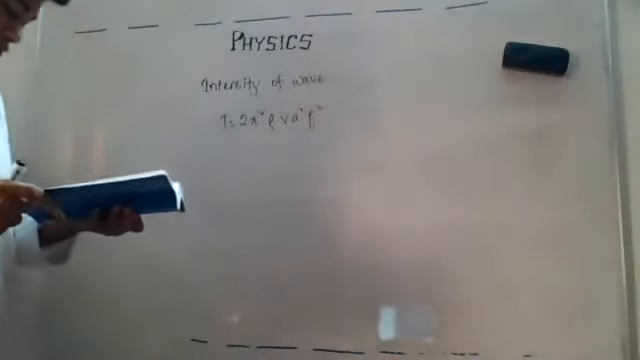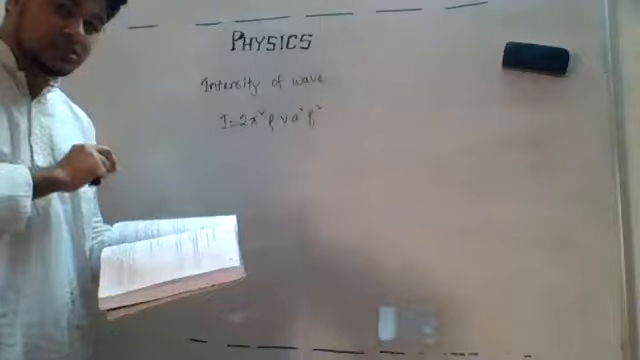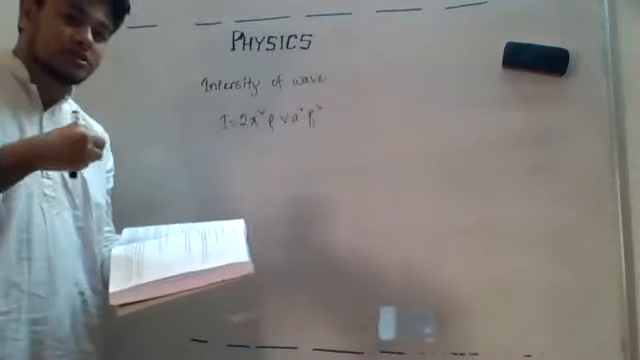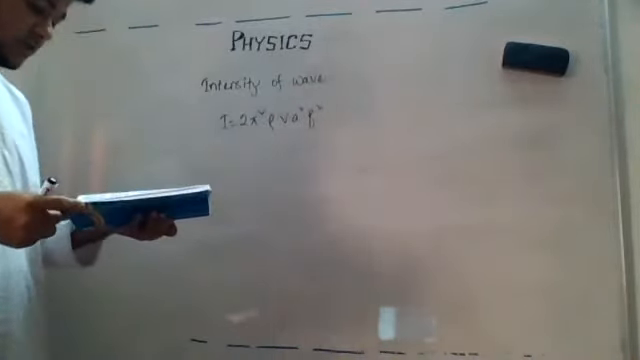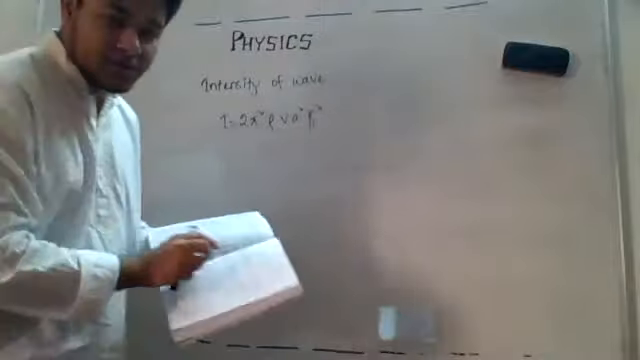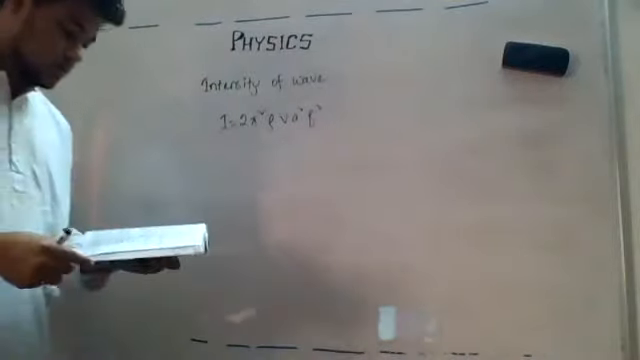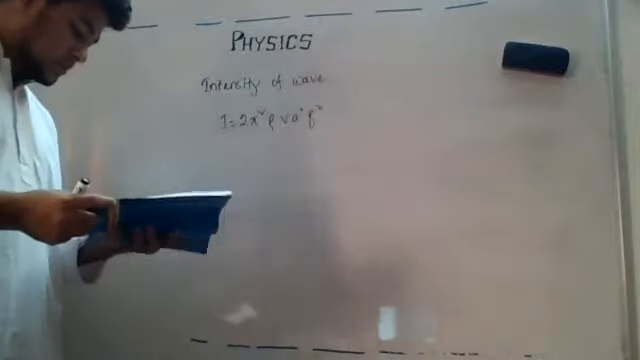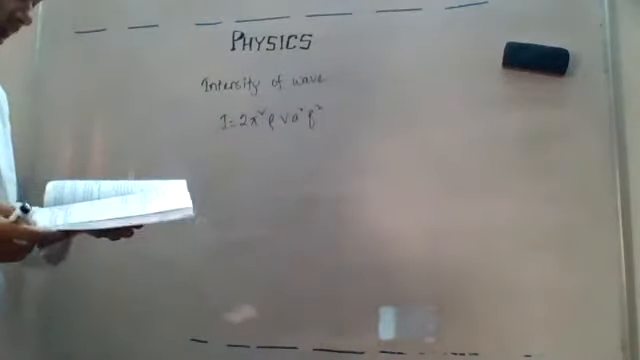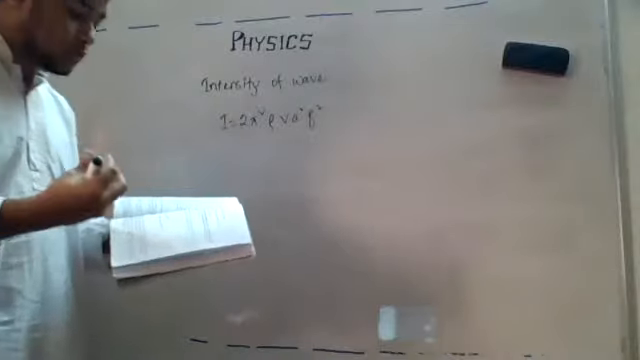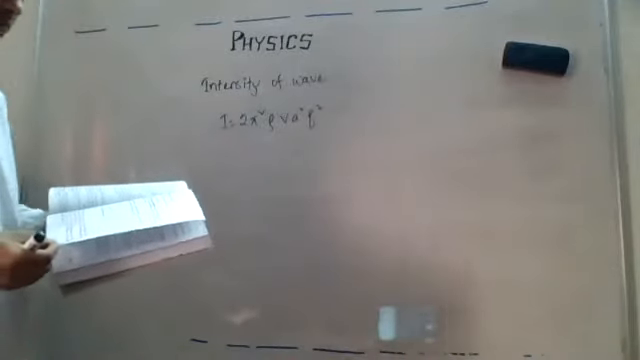So intensity of sound, we already understood intensity of wave. Now we are studying intensity of sound. Sound is one type of wave. I am on page number 539, and I'm reading from that, so everyone should be on this page. By intensity of sound, we mean the amount of sound energy flowing per unit area per second, perpendicular to the direction of propagation of sound.